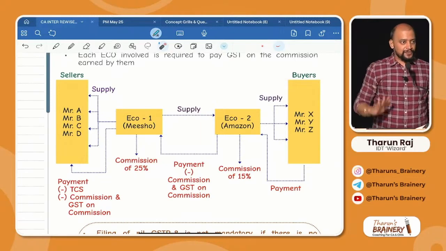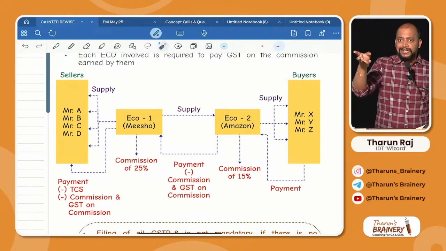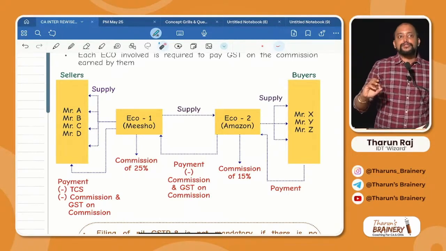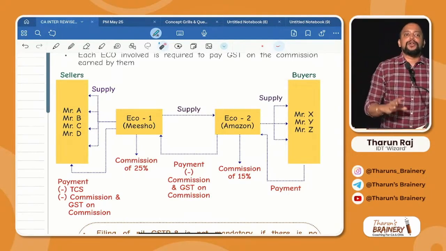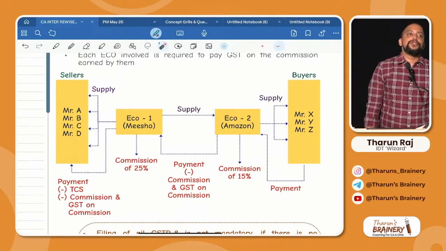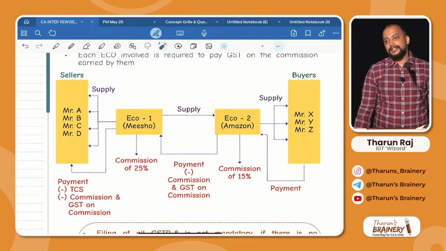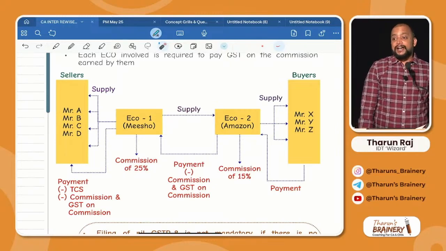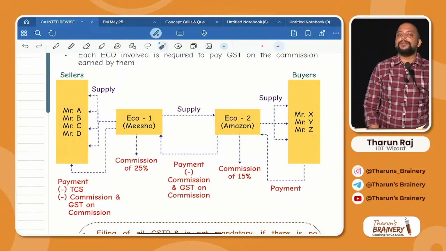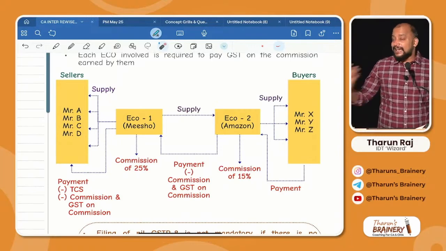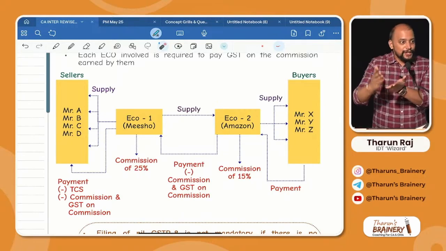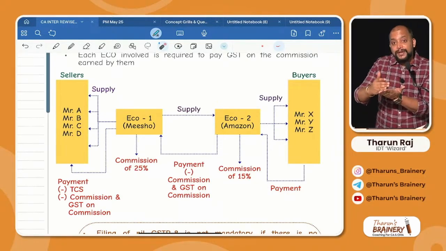A, B, C, D listed their products through Meesho. But the problem is that Meesho is not so popular, and very few people are using Meesho. In this classroom, how many of you have the Meesho app? See, this is the percentage, you understood. But Amazon and Flipkart are so popular. Hardly 10% to 15% of the population is using Meesho. Then how will they be able to cater? They will list it on Amazon. You understood? Meesho will list the products on Amazon.